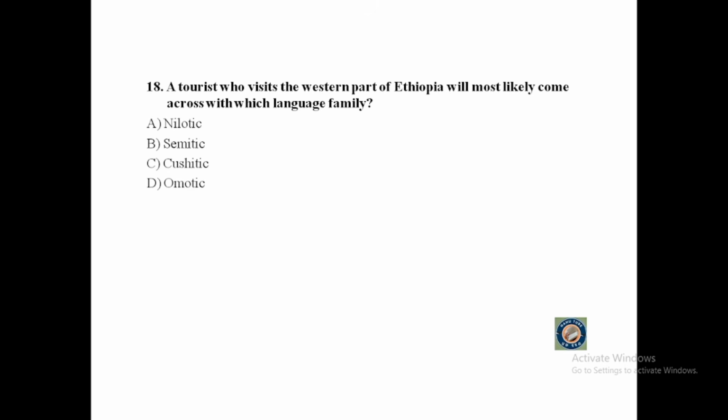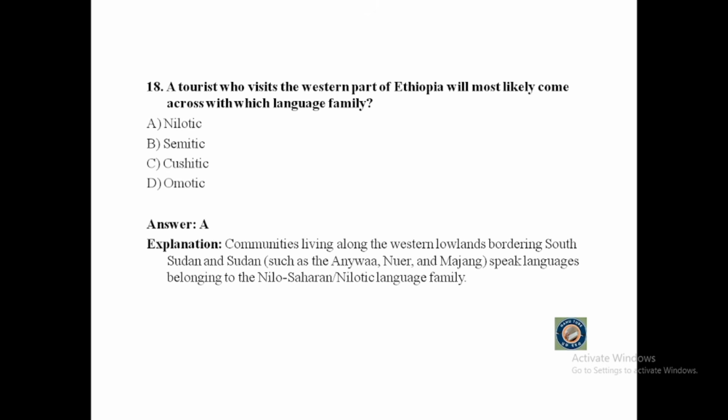A tourist who visits the western part of Ethiopia will most likely come across the Nilotic language family. Communities living along the western lowland bordering South Sudan and Sudan, such as Anywa, Nuer, and Majang, speak languages belonging to the Nilo-Saharan or Nilotic language family.